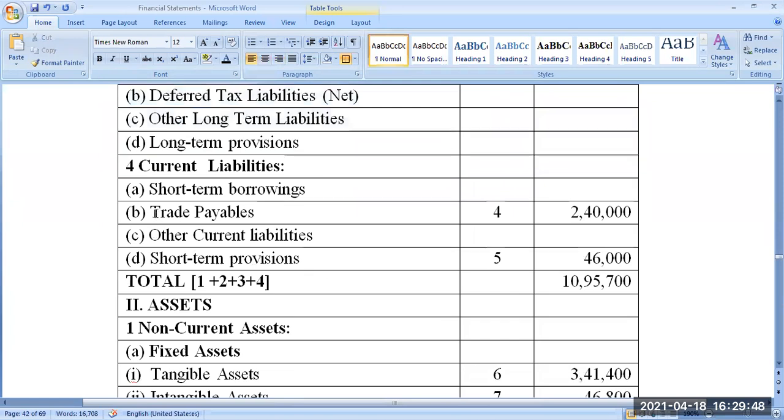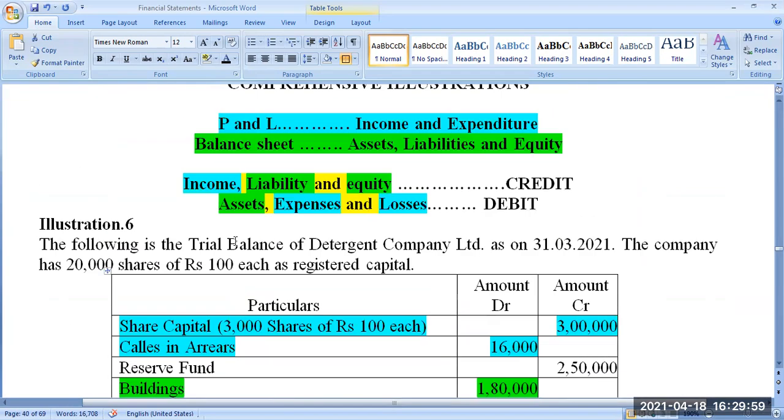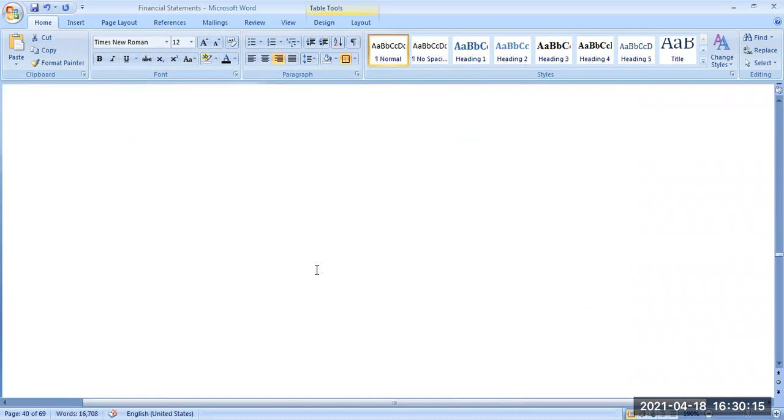Then current liabilities, there's a trade payable. What is trade payable? Sundry creditors plus bills payable. What is sundry creditors? Look at this. Sundry creditors 1,50,000 plus bills payable, look at this, 90,000. So 1,50,000 plus 90,000 is equal to 2,40,000. Yes, that is written here, 2,40,000.